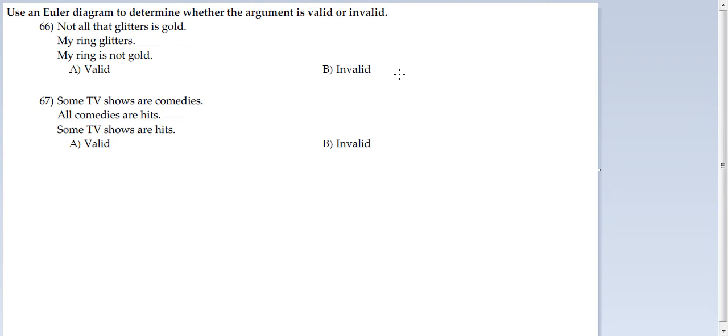that these arguments are valid or invalid. And so the Euler diagram, remember, is just a way of taking circles and trying to describe what's going on here. So for statement 6, not all that glitters is gold. So in other words, you've got things that glitter.